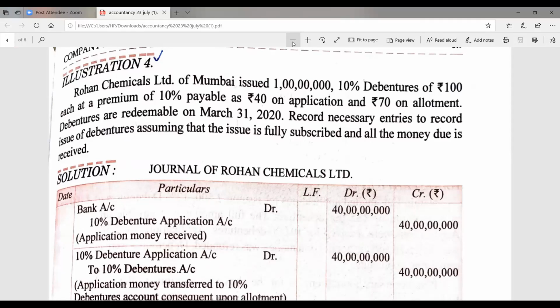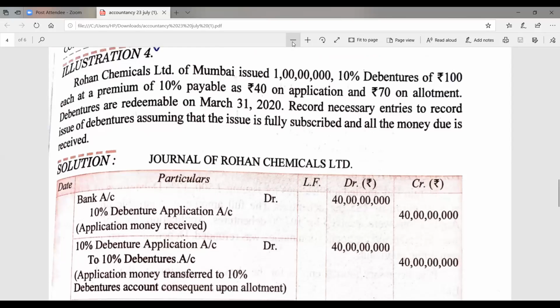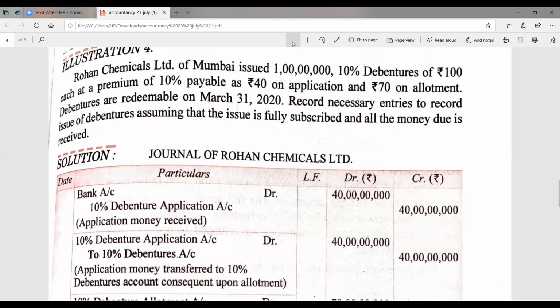In the previous portion, we have not discussed premium. Whatever the face value, the debentures were issued at that face value only. So in this way, those debentures were issued at par. And in this portion, these debentures are issued at premium. So when the debentures are issued at premium, it also affects the allotment money and the entry.